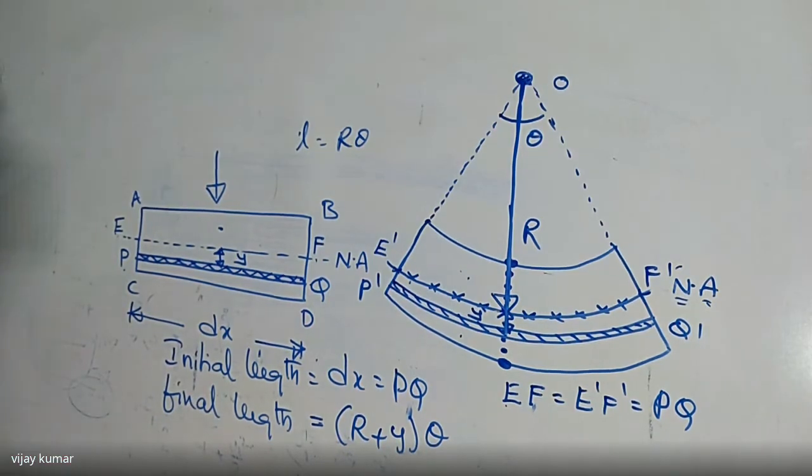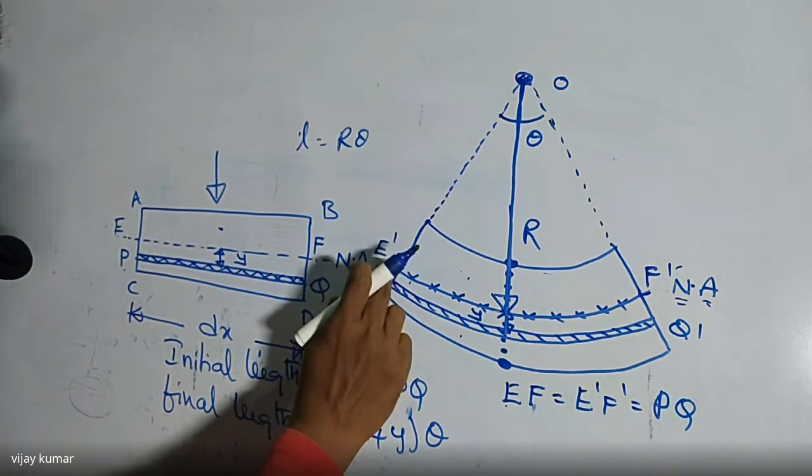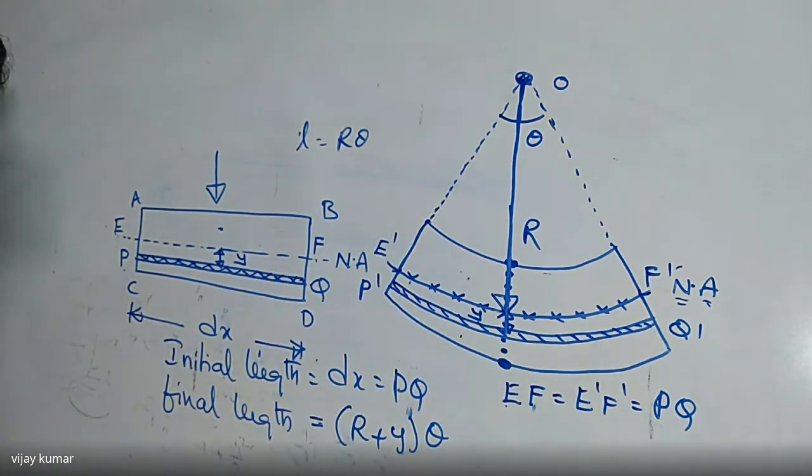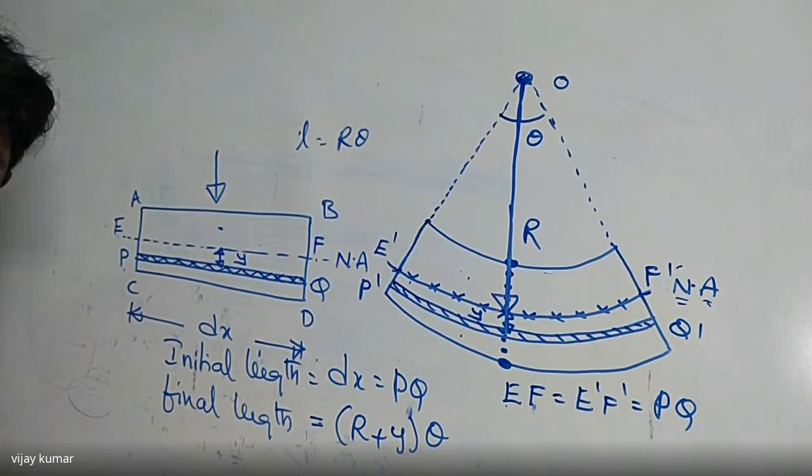Listen carefully. Here the neutral axis is also in the form of a curve. Is it right or not? Did you get my point?